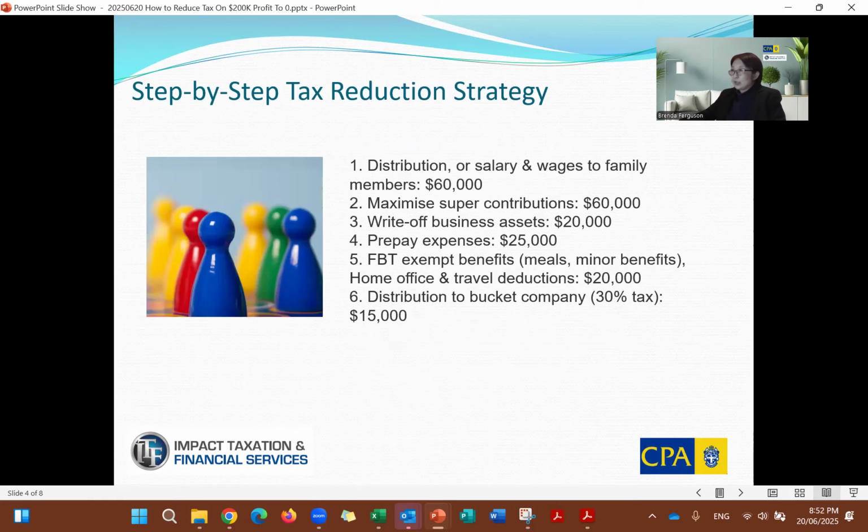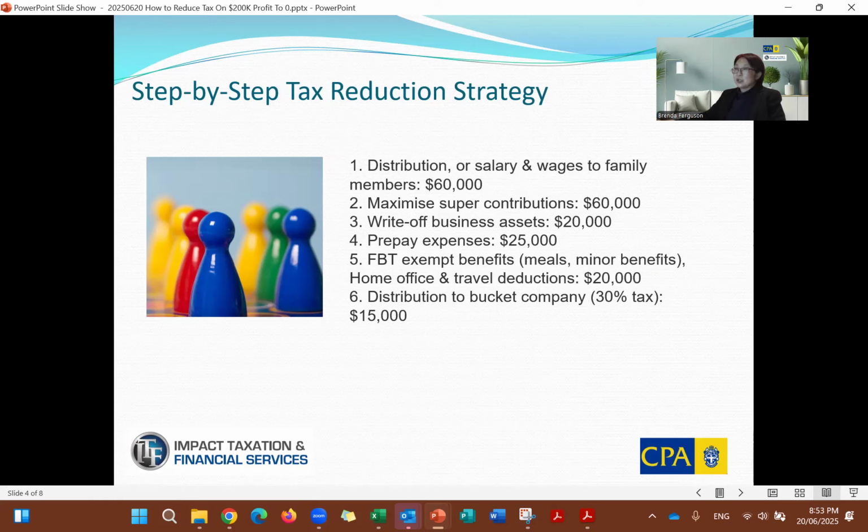All right, step-by-step tax reduction strategy. Number one, distribution through salary wages, or it can be partially family trust distribution, 60K to the 3 family members. At the moment, the tax-free threshold is $18,200. But when we combine the $700 low-income earner tax offset, someone earning 20K will have a tax rate of 0 on the individual taxpayer.